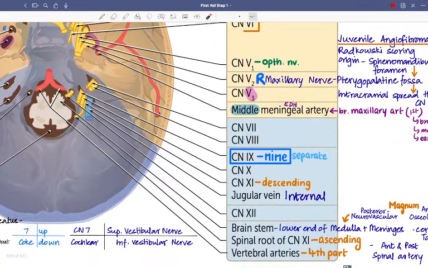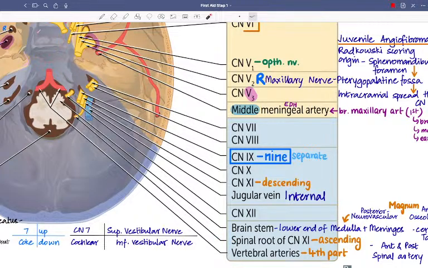Next, obviously here we have the 12th nerve going. See, this is the 12th nerve. And then we have the brainstem, the spinal root of the cranial nerve 11. Basically here they are saying, wait, what does that mean?